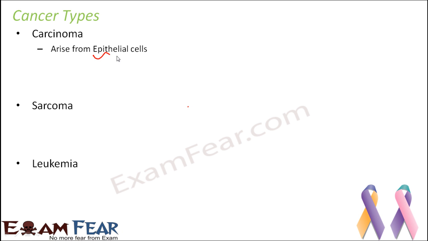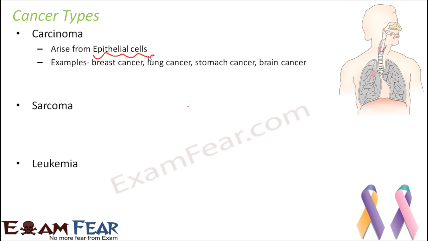So any growth which is seen in the epithelial cells or the epithelial tissues falls under the category of carcinoma. And carcinoma is the most common type of cancer in human beings. Some examples of carcinoma are breast cancer, lung cancer, stomach cancer, brain cancer, skin cancer, cervical cancer. These are all examples of carcinoma. In fact, about 80% of the tumors are carcinomas. So carcinoma is more common when compared to sarcoma or leukemia.